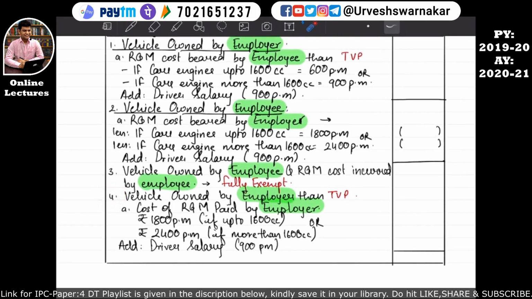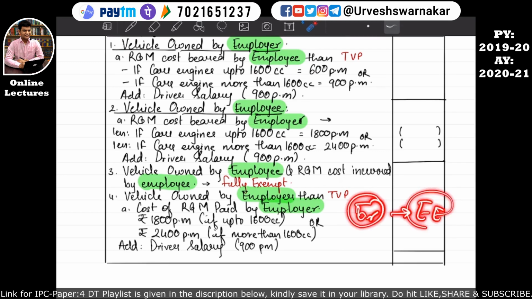Similarly, in point number 4, if the vehicle is owned by the employer and the cost of repairs and maintenance is also borne by the employer, then the taxable value of the perquisite will be calculated in this manner. The taxable value of the perquisite will be 1800 per month if the car's engine capacity is up to 1600 cc, and if a driver facility is also given, then 900 per month will be added with this 1800 per month, and that will become the taxable value of the perquisite. And similarly, if the engine's capacity is more than 1600 cc, then 2400 per month will become the taxable value of the perquisite for such perquisites given by the employer to the employee.